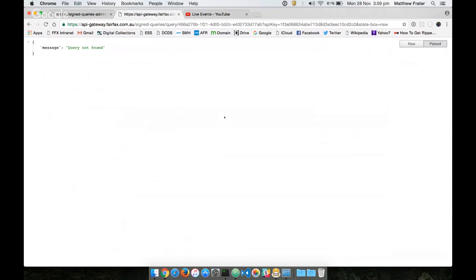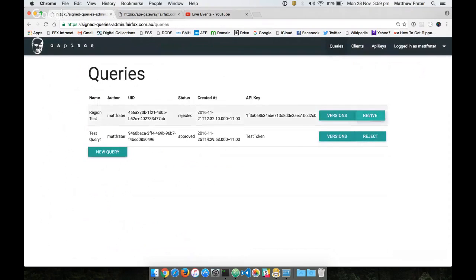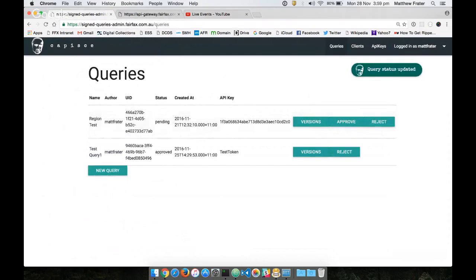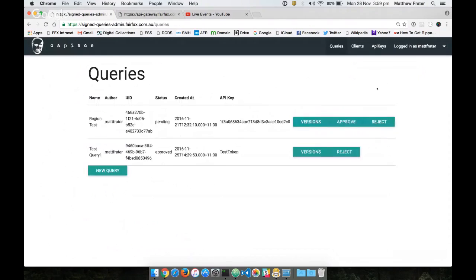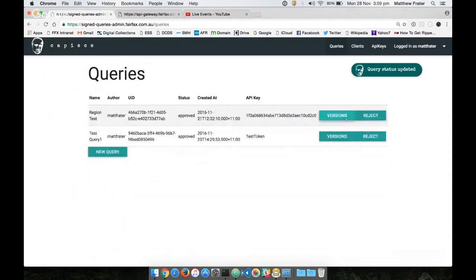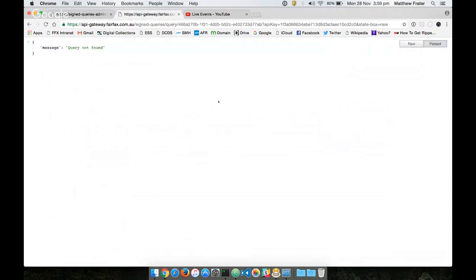So all of a sudden, the query is not found. Luckily, of course, I can then revive it. Reviving doesn't bring it back to life, incidentally. It just brings it back to life within Capisce. If I refresh that, I'm still going to get query not found. In order for it to come back to life, I actually have to click approve. The status is updated, and my query is working again.